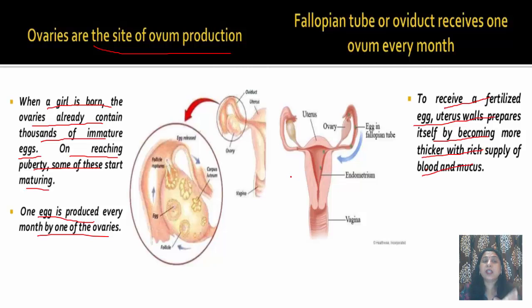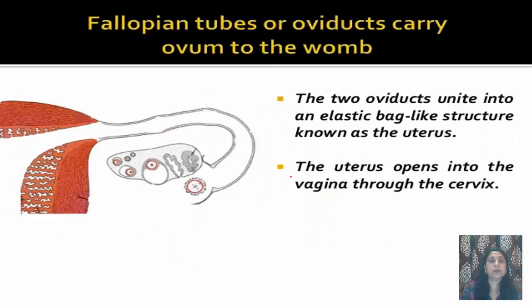But if this egg does not get fertilized, what happens? This uterus lining along with blood and the dead egg comes out of the body of the female or the girl, and this is known as periods or menstruation.